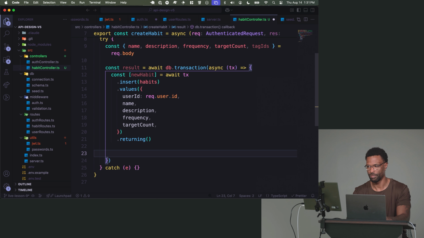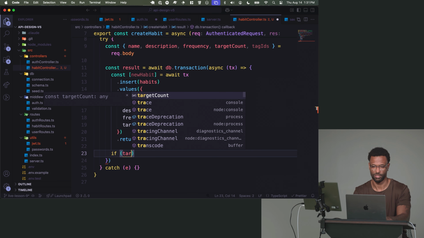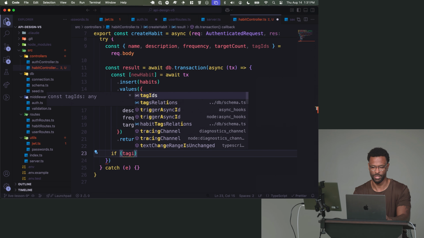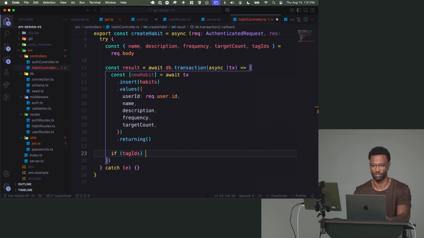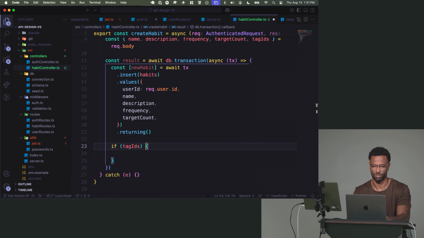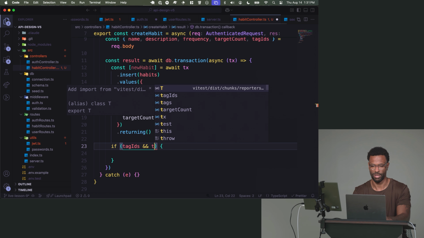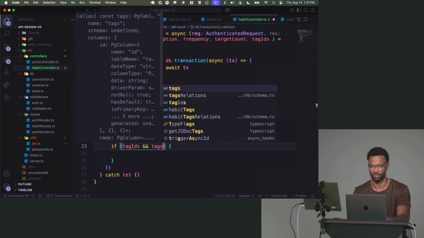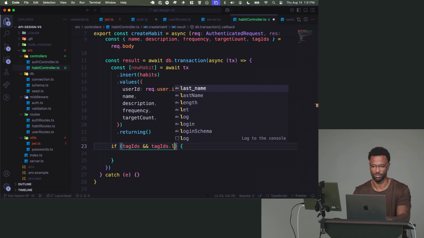Once we have that new habit, we're going to ask: did you pass up some tag IDs? These are IDs of tags that you already created and you have the IDs for. So if you did pass up the tag IDs, which is just checking to see if you have an array, and does that array have a length?